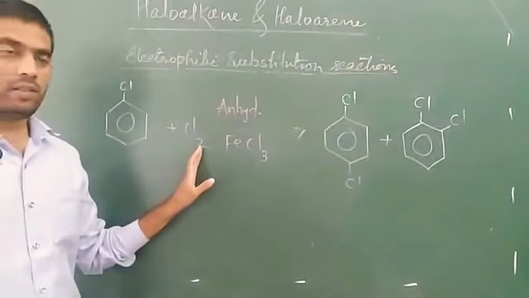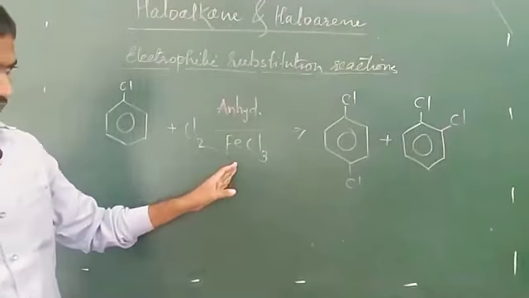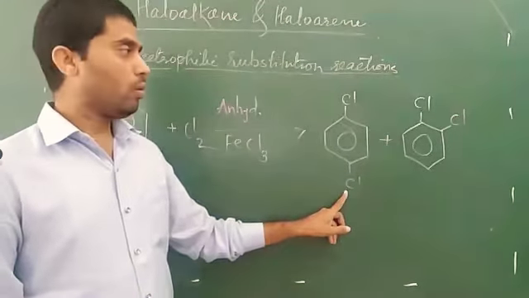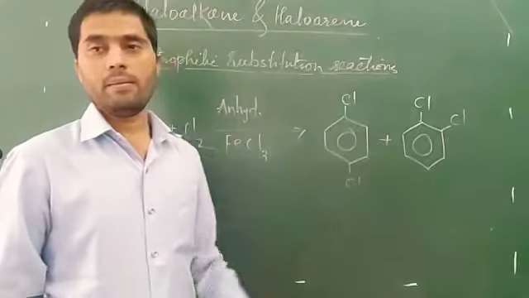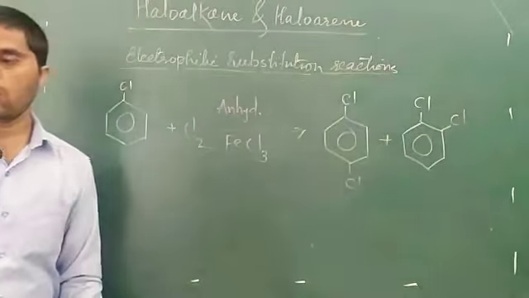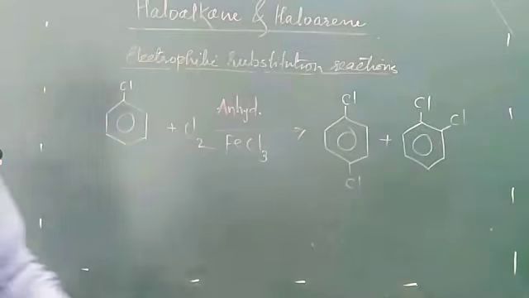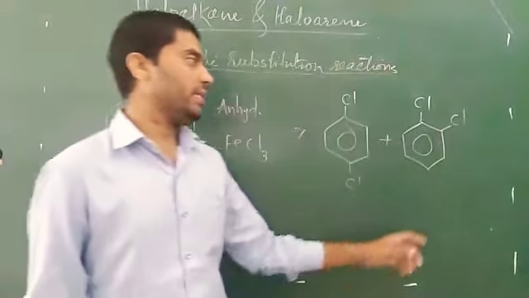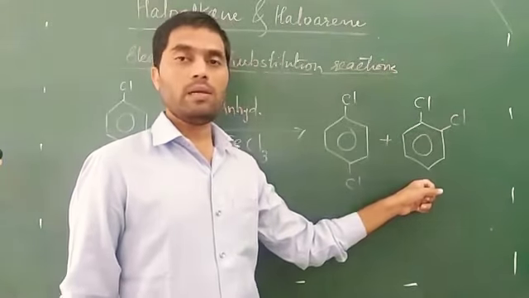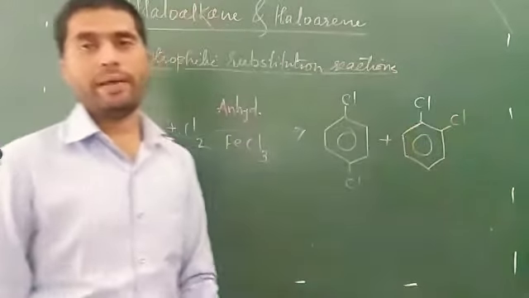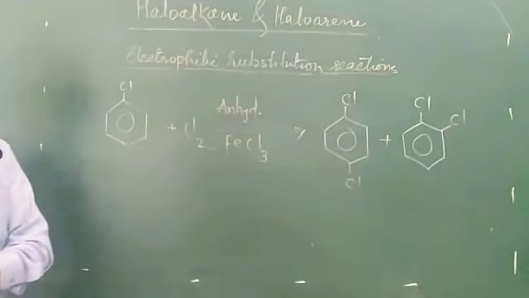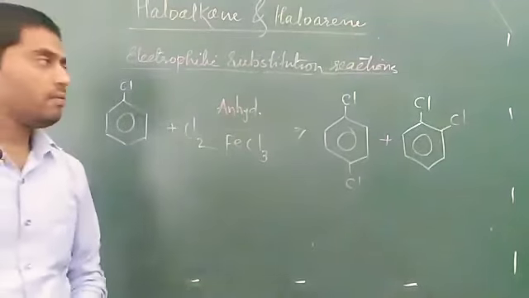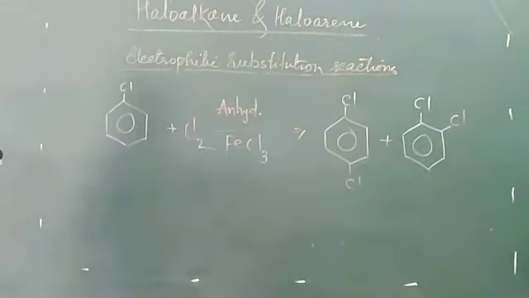Chlorobenzene on reaction with chlorine in presence of anhydrous ferric salt gives para-dichlorobenzene and ortho-dichlorobenzene, or we can say 1,4-dichlorobenzene, and we can say 1,2-dichlorobenzene. This is the halogenation. After halogenation, we'll see the next reaction.